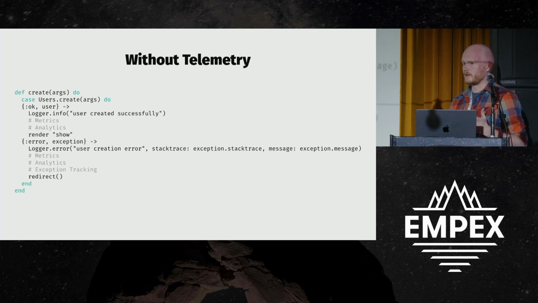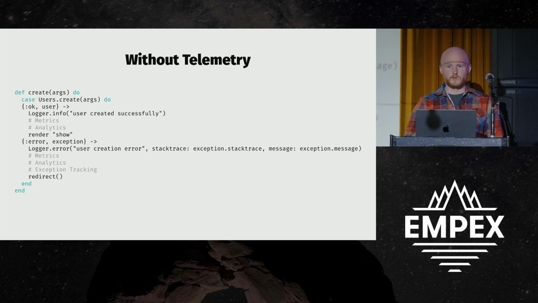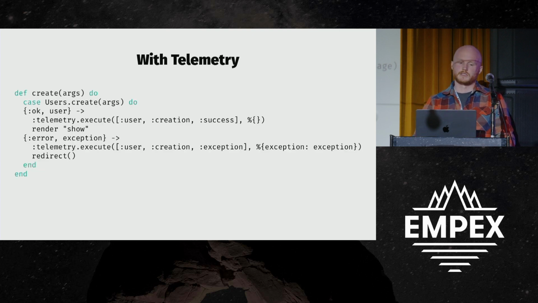Often you'll want to do a multitude of things. You want to have some logs, some metrics, maybe some analytics. You probably have exception tracking somewhere. So really quickly, this code becomes overloaded with instrumentation logic when it should be focused on application logic, the business domain for the problem it's trying to solve. So how can telemetry help us with this?